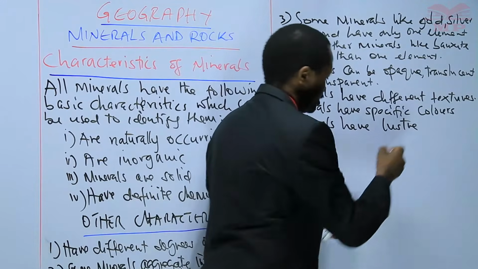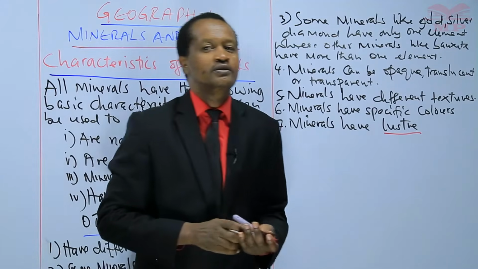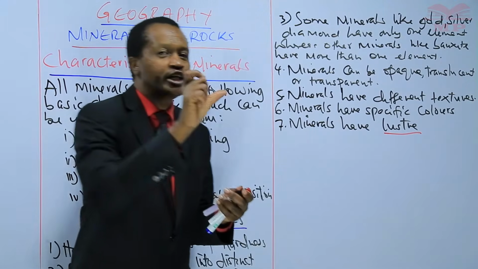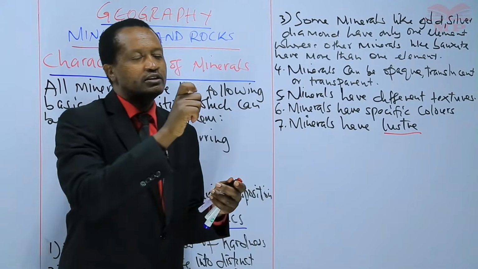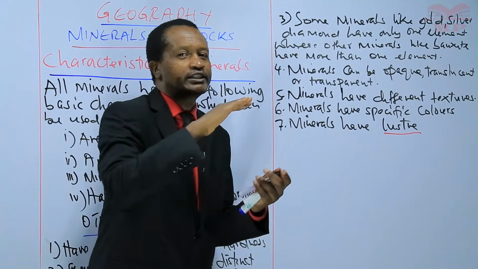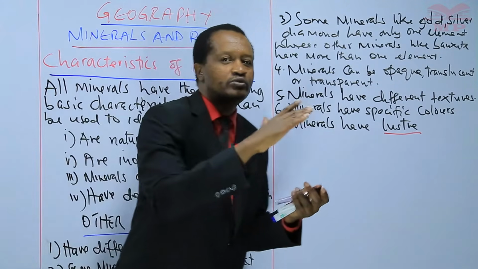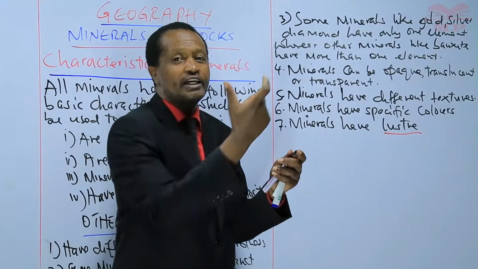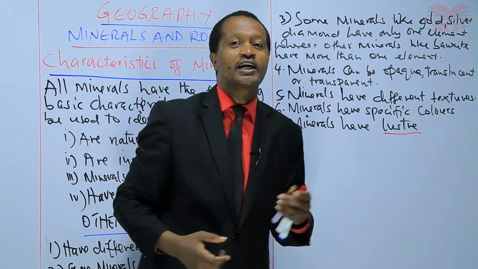Luster refers to the shiny appearance of a substance. And that refers to the appearance of the surface of a mineral as it reflects light. As it does what? As it reflects light.